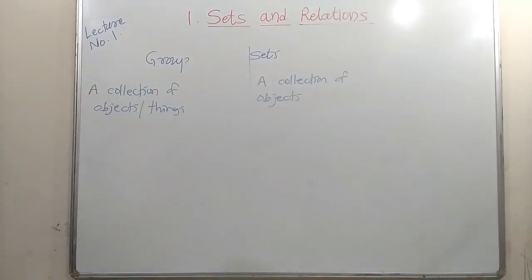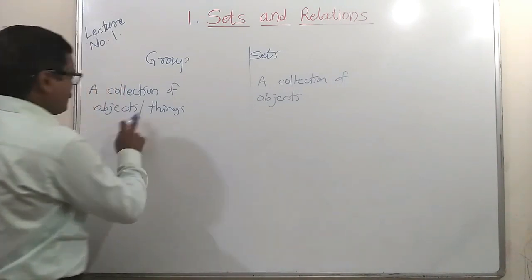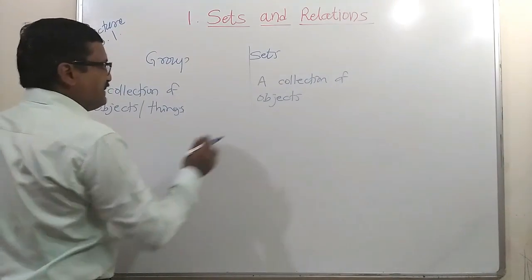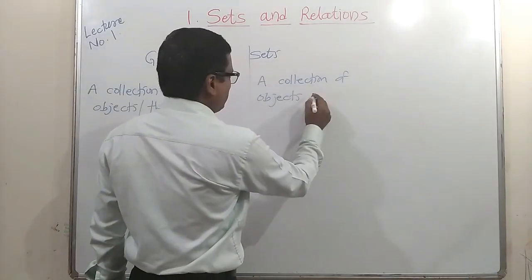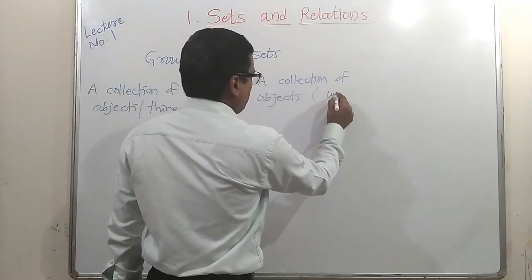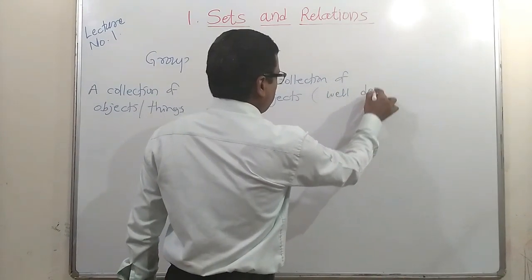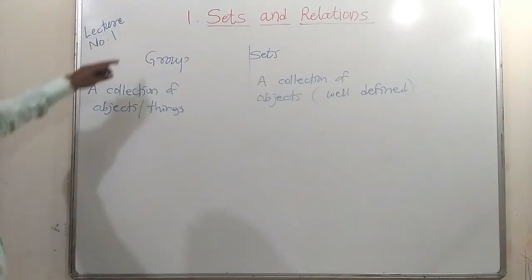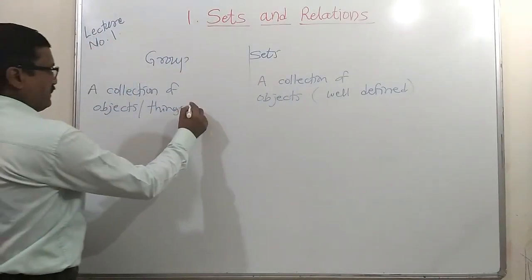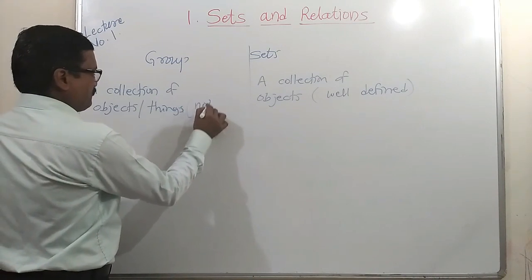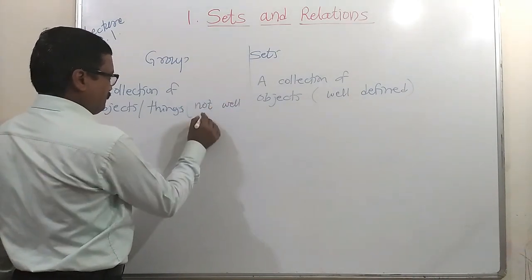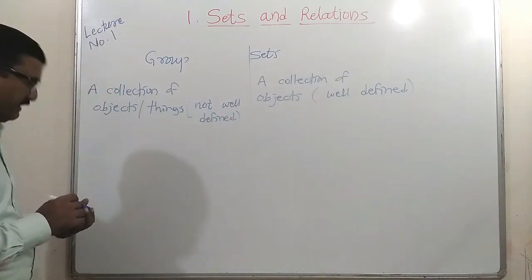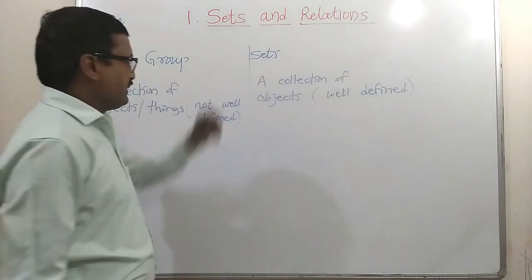But the difference between group and set is that in the case of sets, it is a collection of objects and these objects are well defined. In a group, these objects are not well defined. That is the main difference between group and set.